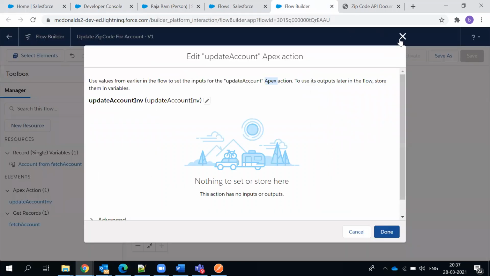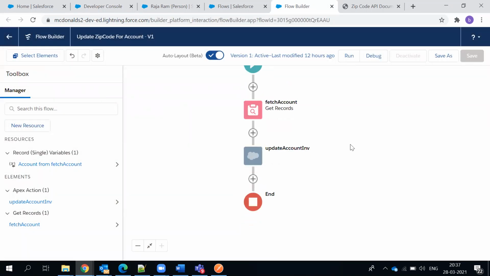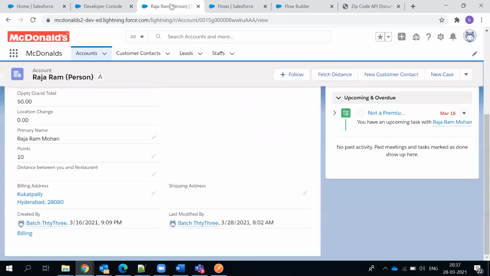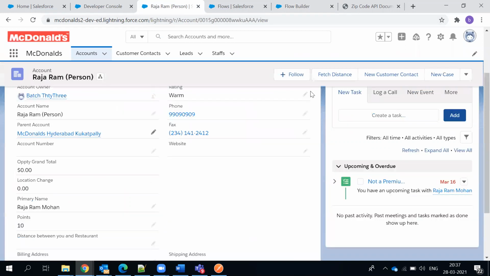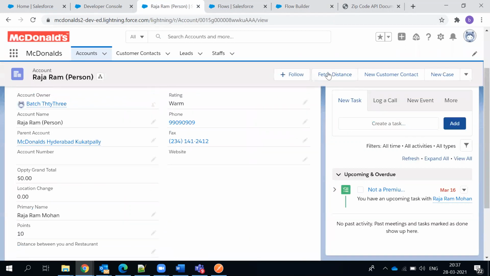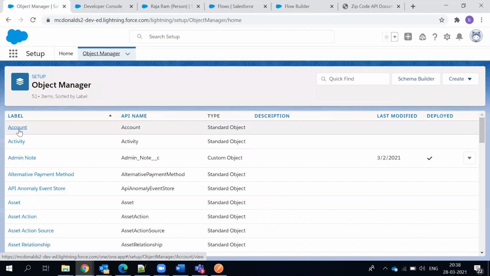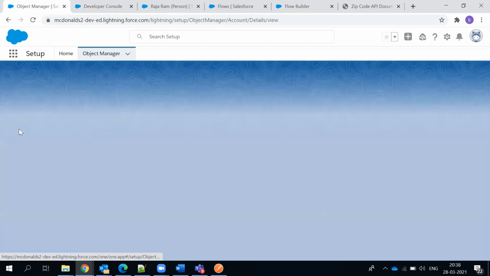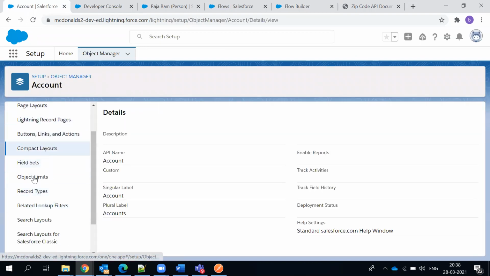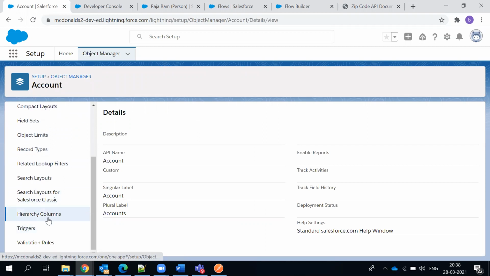So this button which you created, fetch distance, how is that linked to this flow? Very good question. When you want to get this button, you have to add it to the layout. This button just doesn't come by itself. Firstly, if you want to create this button, it is called a quick action button. So how do you do it? Go to the object manager, then jump to the account object and to the layout. Before jumping to the layout, you have to create some buttons.